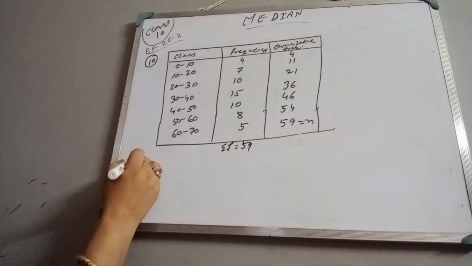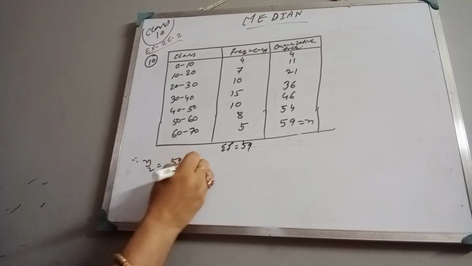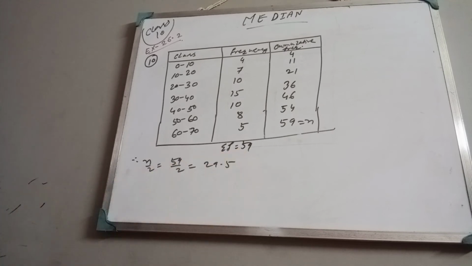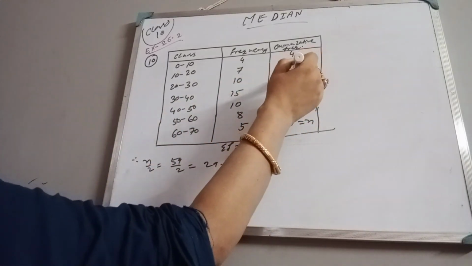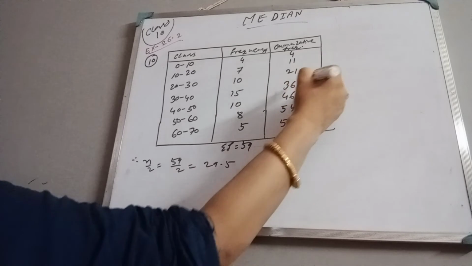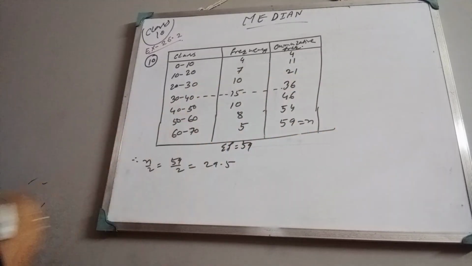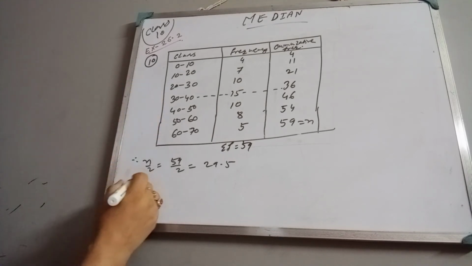Okay, so n by 2 same as before. n by 2 equals 59 by 2, that gives us 29.5. So 21 we cannot consider. 29.5 we have to locate from here. So 36, we will take this range. So the median class is 30 to 40.